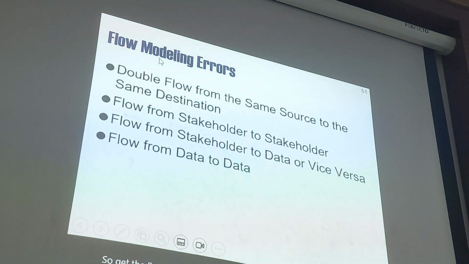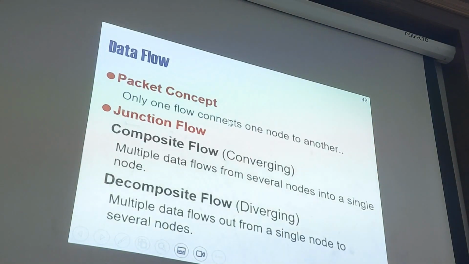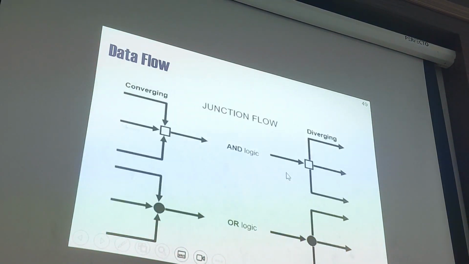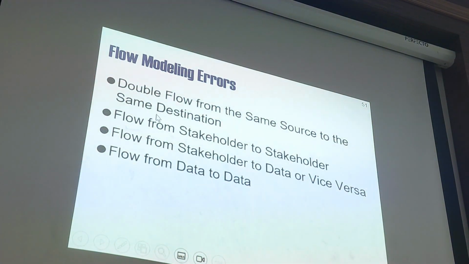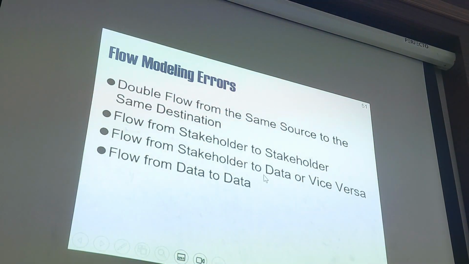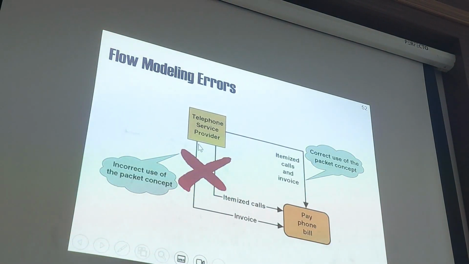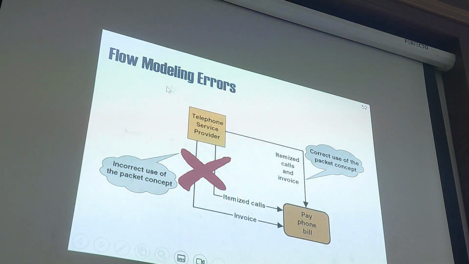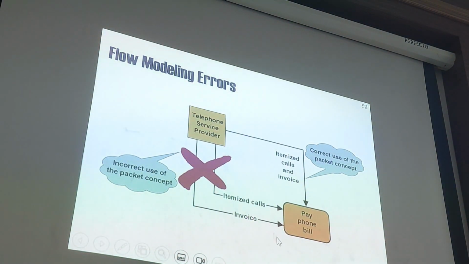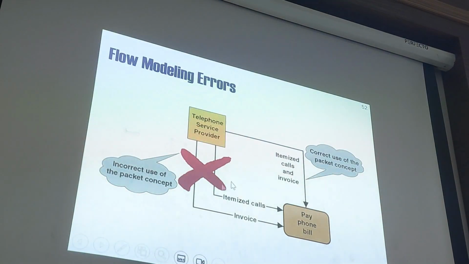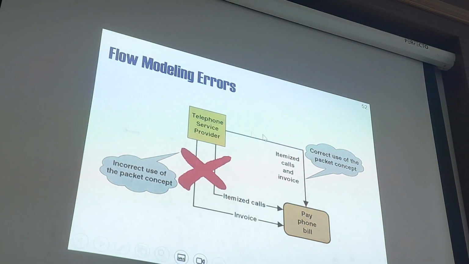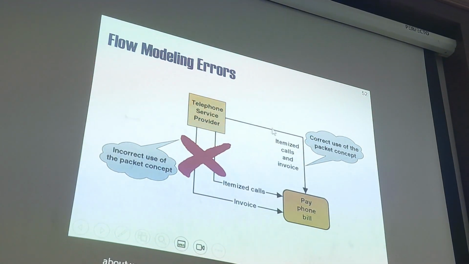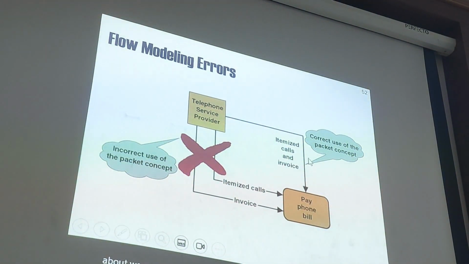Okay. The first one was about process modeling error. The next one is flow modeling error. If we have a double flow from the same source to the same destination, it is an error. If we have the same source and the same destination, we must make it one flow only, even though there is a lot of information or data.